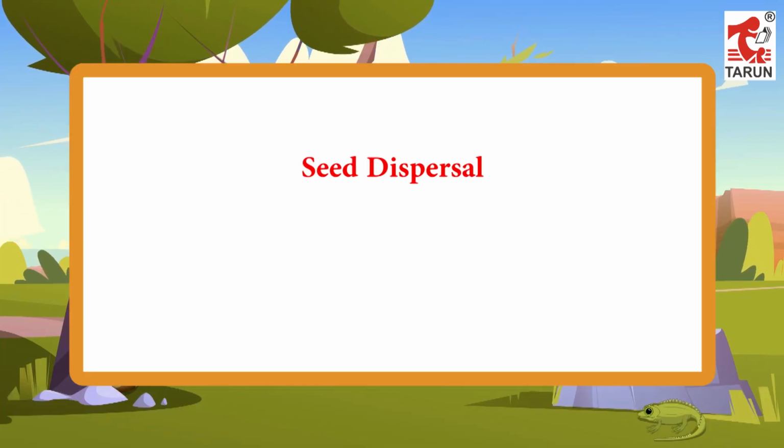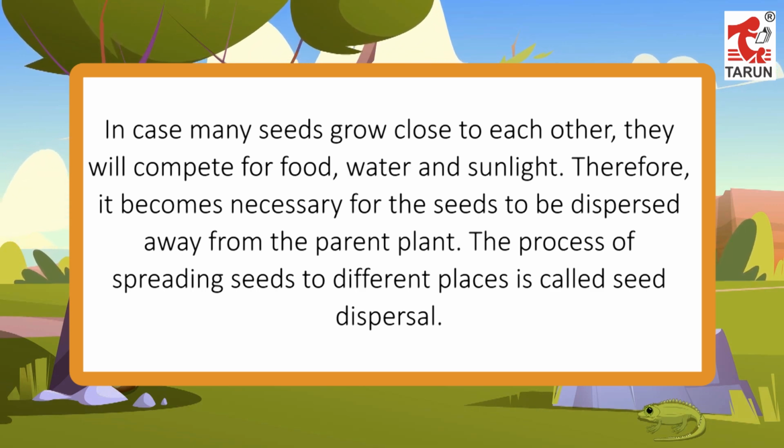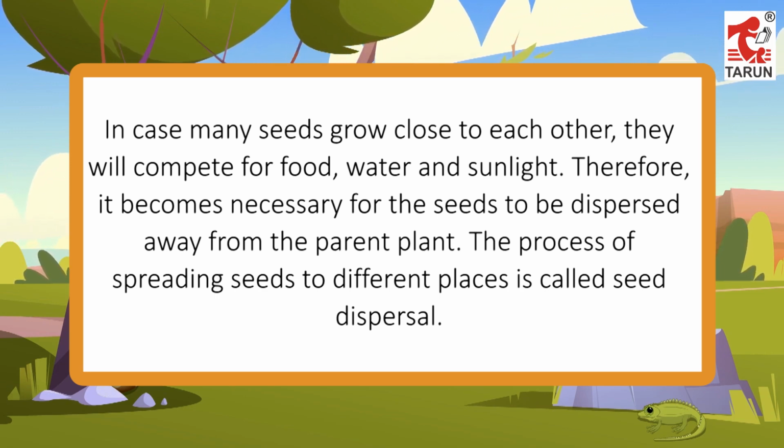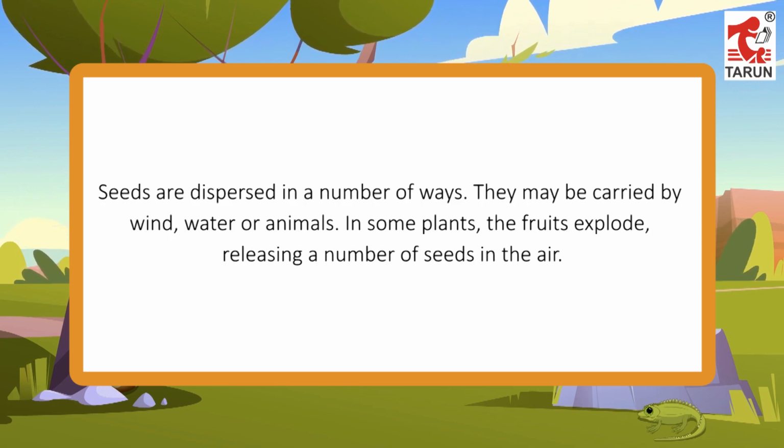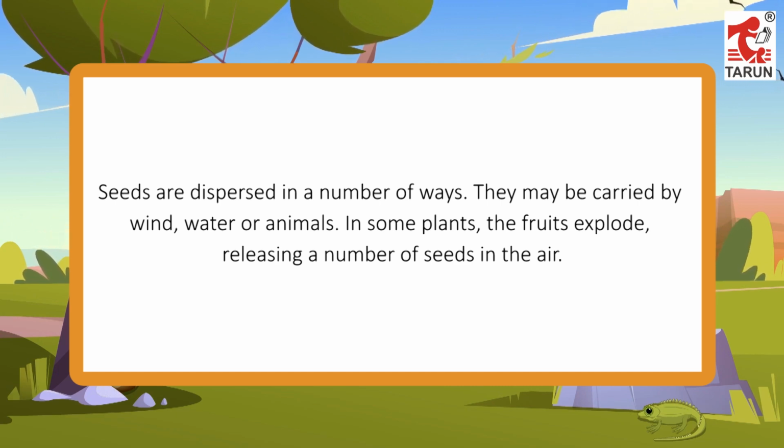Seed dispersal. In case many seeds grow close to each other, they will compete for food, water and sunlight. Therefore, it becomes necessary for the seeds to be dispersed away from the parent plant. The process of spreading seeds to different places is called seed dispersal. Seeds are dispersed in a number of ways. They may be carried by wind, water or animals. In some plants, the fruits explode, releasing a number of seeds in the air.